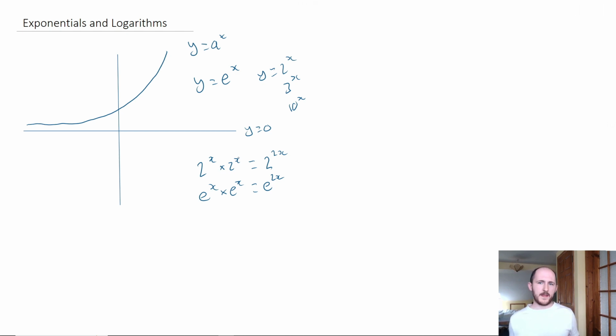Now, what the hell is a logarithm? Well, every single operation that we do in maths has an inverse function. A logarithm is the inverse function of a power. So, if you remember, if you want to draw the graph of an inverse function, it's actually just a reflection in this y equals x line. So the log graph actually looks like this.